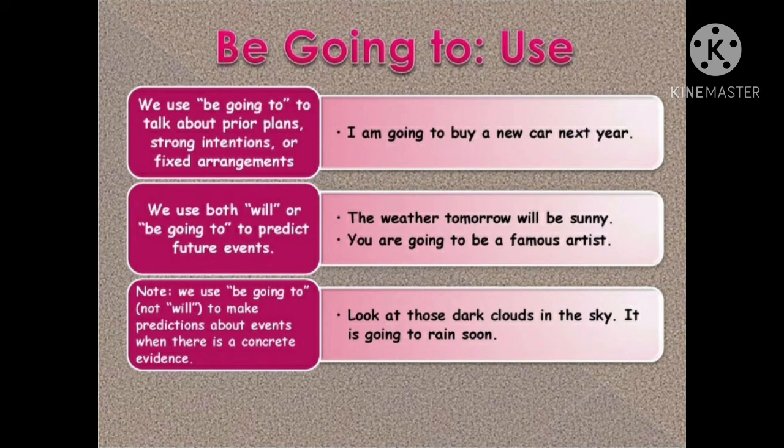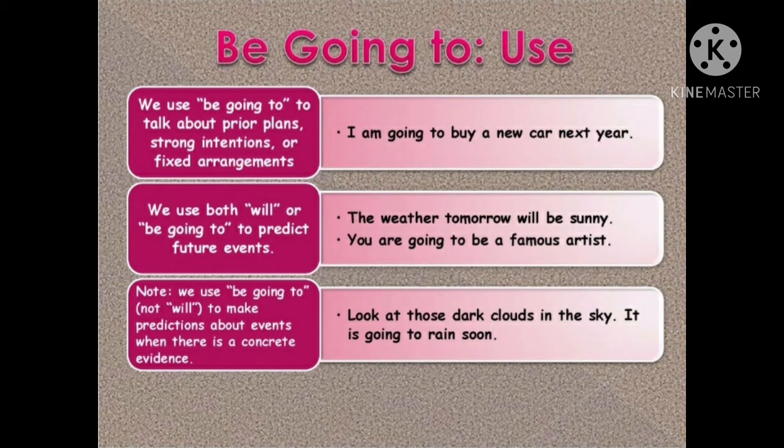We use both will or be going to to predict future events. Predict means to foretell the future. The weather tomorrow will be sunny. You are going to be a famous artist. This is a prediction. So I will choose either will or be going to.